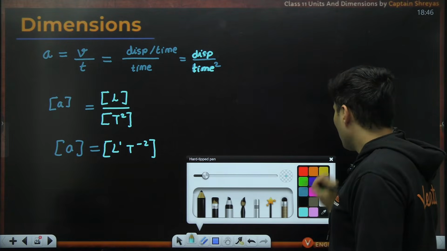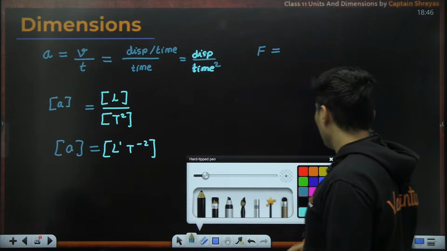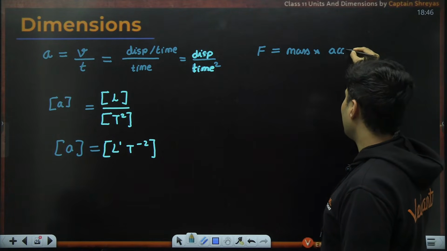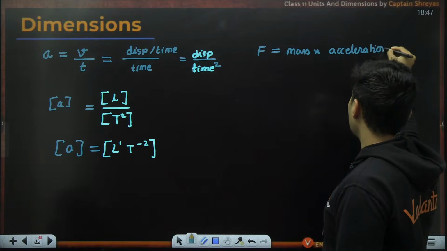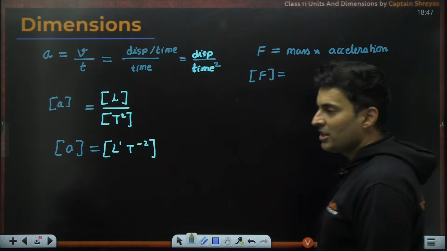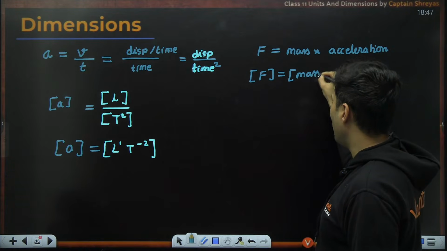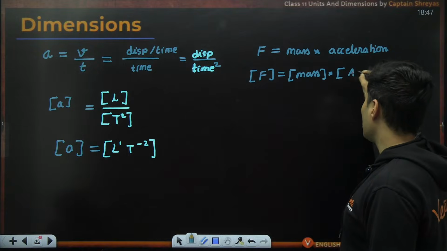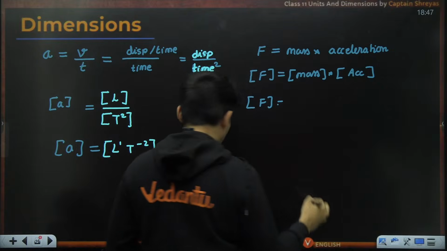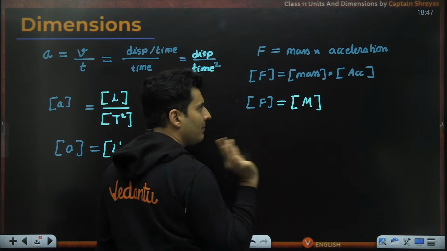Sir, what about force? Oh, wait a minute. I know what force is. Force is nothing but mass multiplied by acceleration. So, sir, can I just do multiplication of the dimensions also? Why not? The dimensions of force will be the dimensions of mass multiplied by the dimensions of acceleration. That makes the job very easy because mass is a fundamental quantity, so the dimension is directly M.